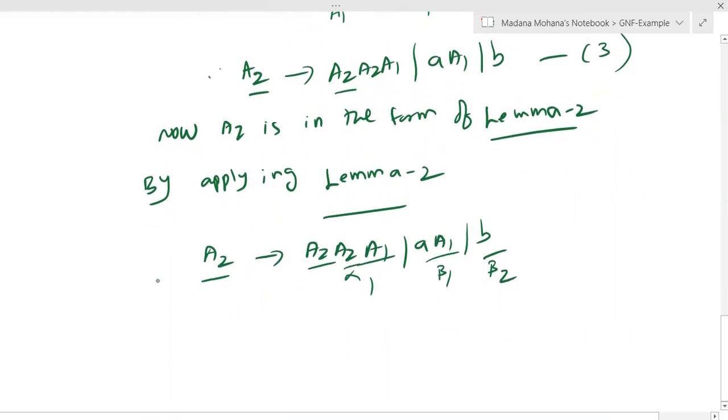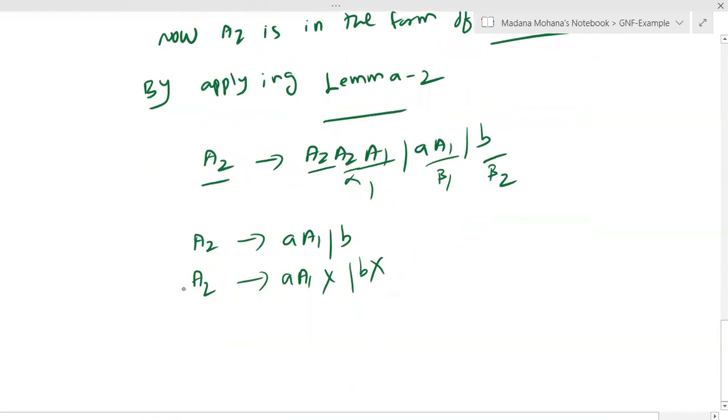The new productions are now A2 derives beta I, that is A1 or B. Now A2 derives, by introducing a new variable x, A1x or Bx. That is rule 1. Then rule 2, x derives alpha I. Here only one alpha value is there, that is A2, A1. Now x derives alpha I x, A2, A1, x.